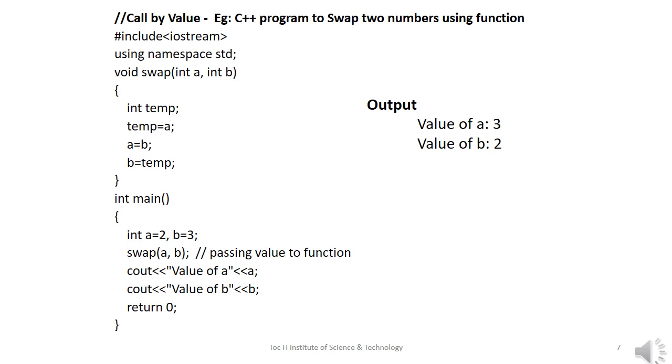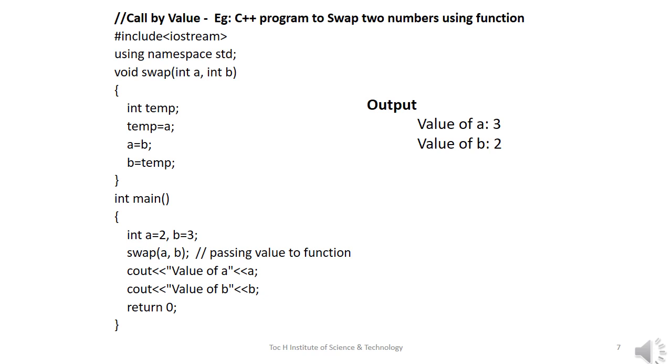In the main function, I have declared two variables a and b, assigned the values 2 and 3. Then we call the function swap by passing the actual parameter values 2 and 3.